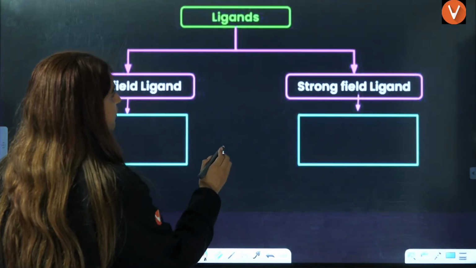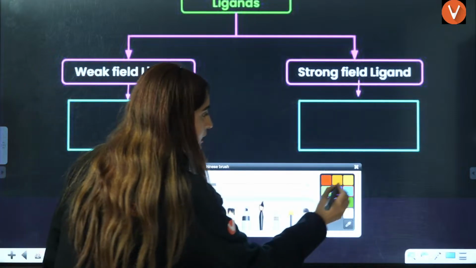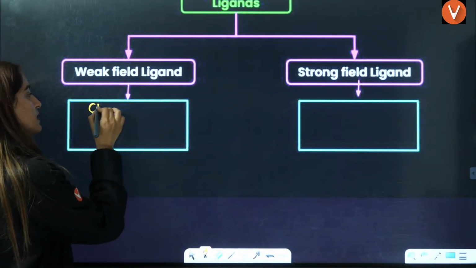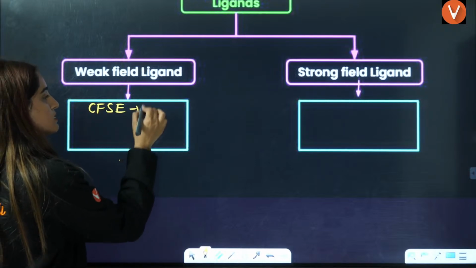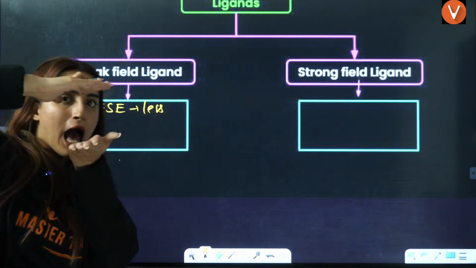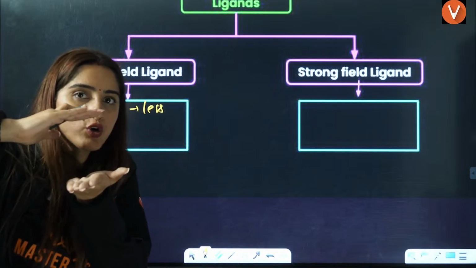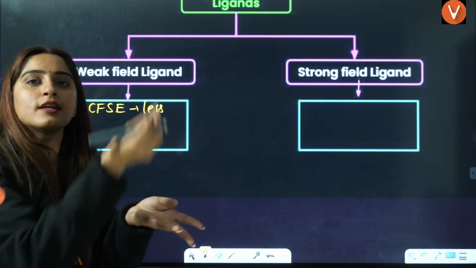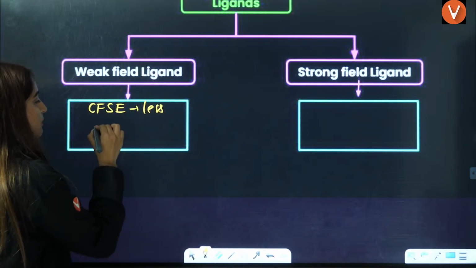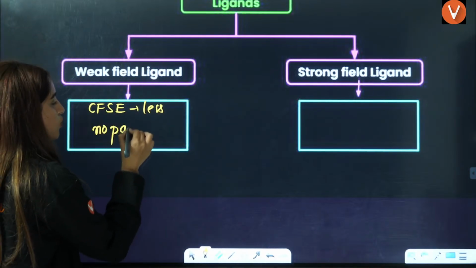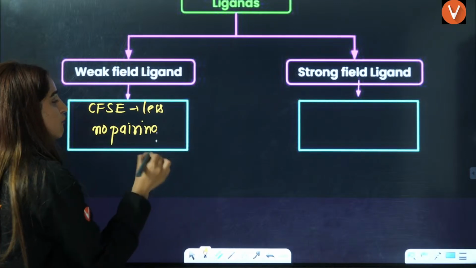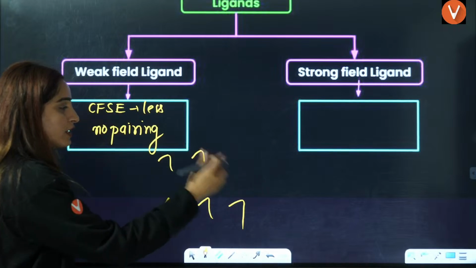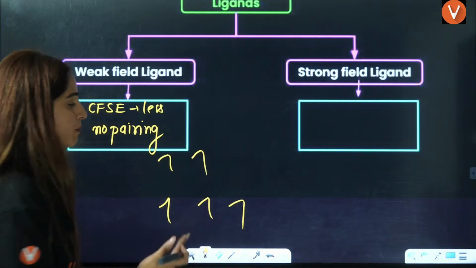Now, I am writing something very useful for you here. If they say weak field, that means the CFSE gap is less. If the gap is less, there will be pairing or no pairing? Obviously, there will be no pairing because the electron can easily jump to the next level. So there will be no pairing. If there is no pairing, this is 1, 2, 3, this is 4, this is 5, it will give rise to high spin complexes.